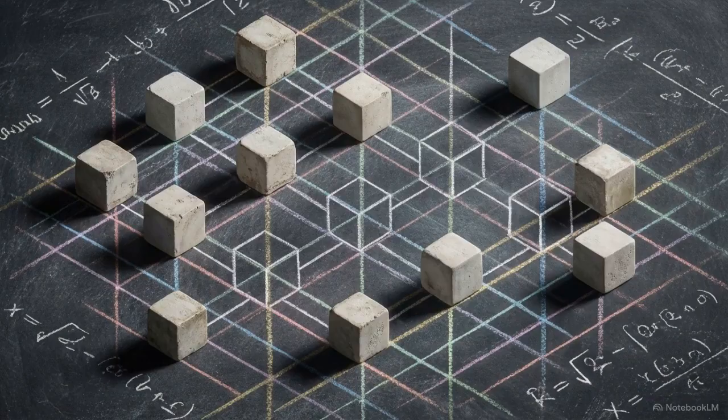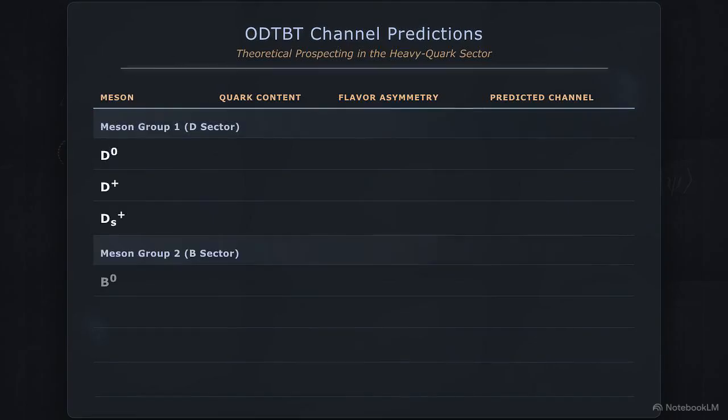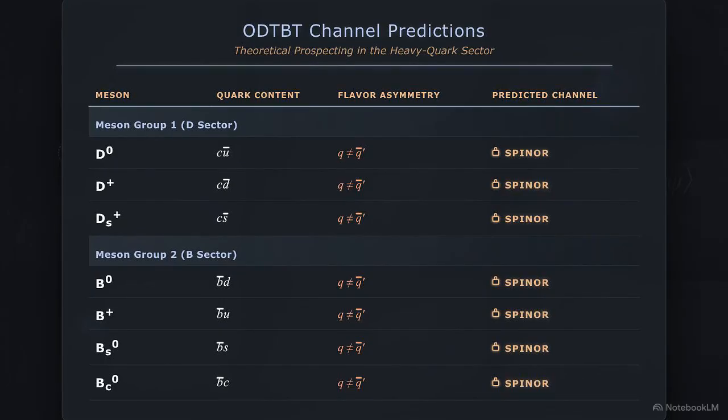A theoretical framework is only as robust as its testable predictions. The channel assignment theorem provides an immediate roadmap for undiscovered parameters. Moving into the heavy quark sector, we examine the untested D and B mesons. Every particle on this list is an off-diagonal, flavor asymmetric meson. Consequently, every single one is mathematically locked into a predicted spinor channel assignment.